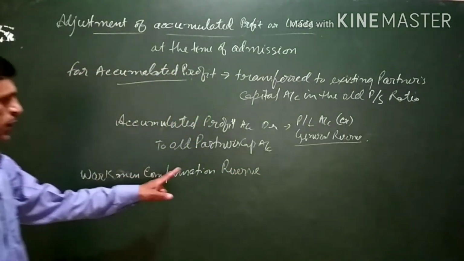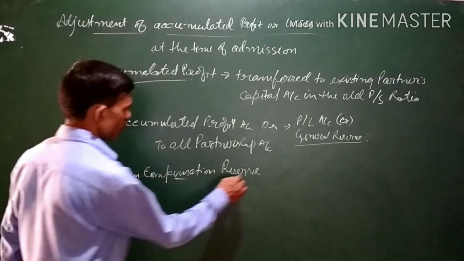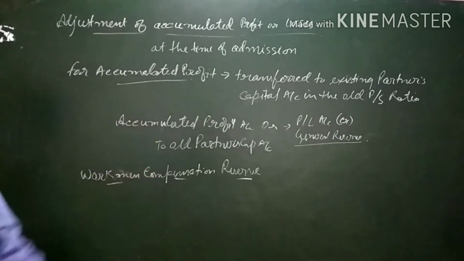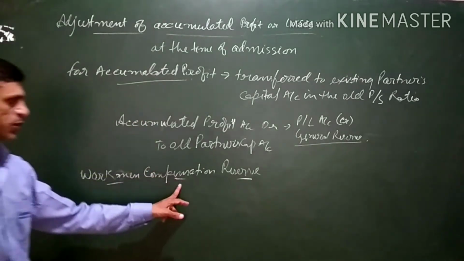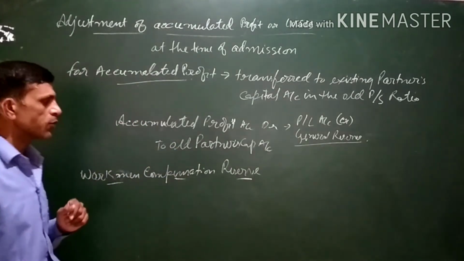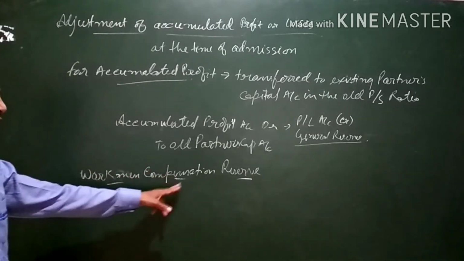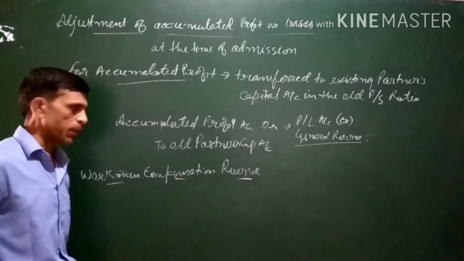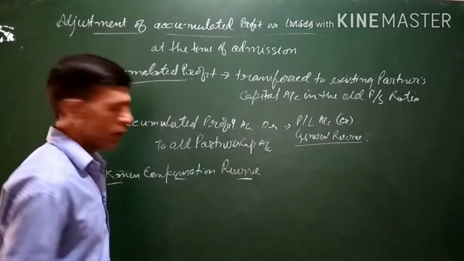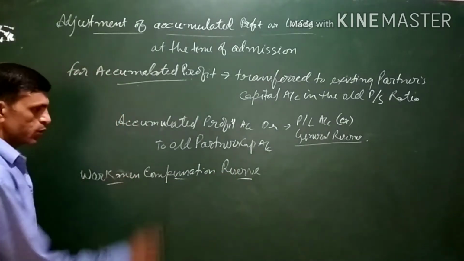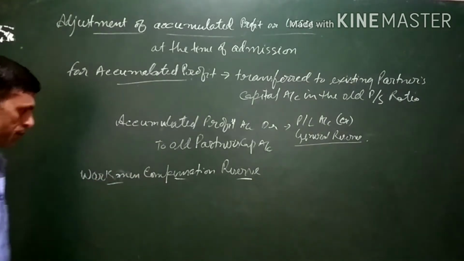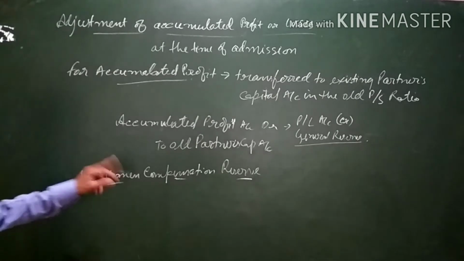For workman compensation reserve, this is an appropriation of profit, meaning a part of the profit is set aside for compensation to the worker. This is known as workman compensation reserve. A part of the profit is kept as reserve for compensation to the worker. In this case, there are various scenarios, which we will learn one by one.